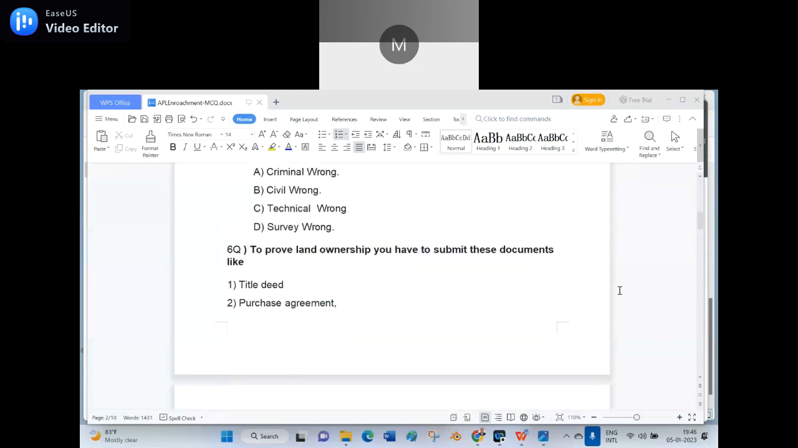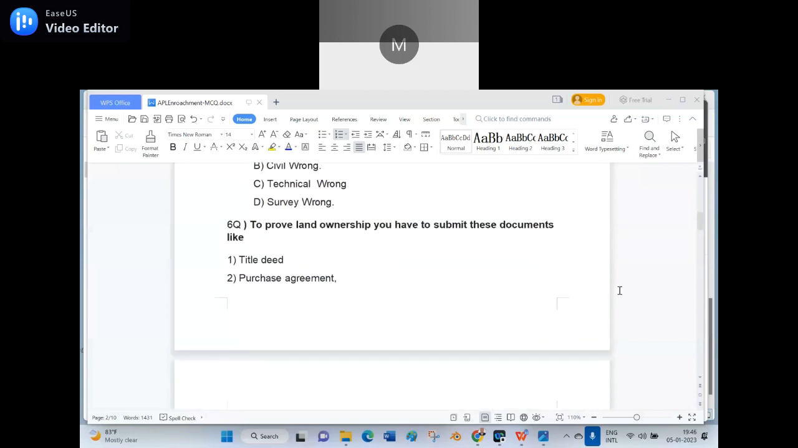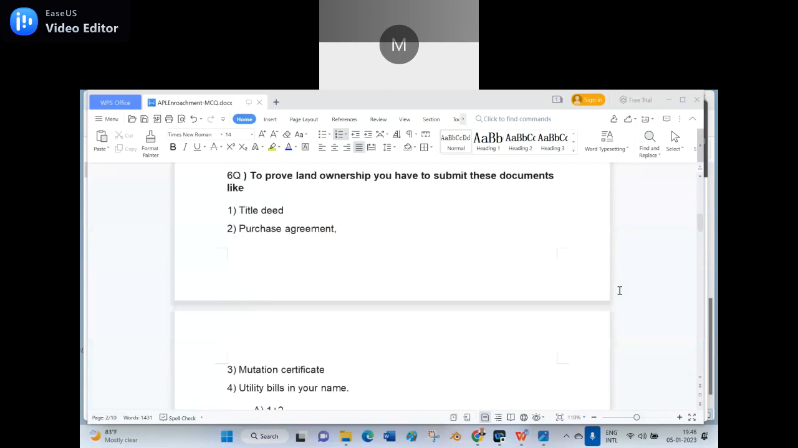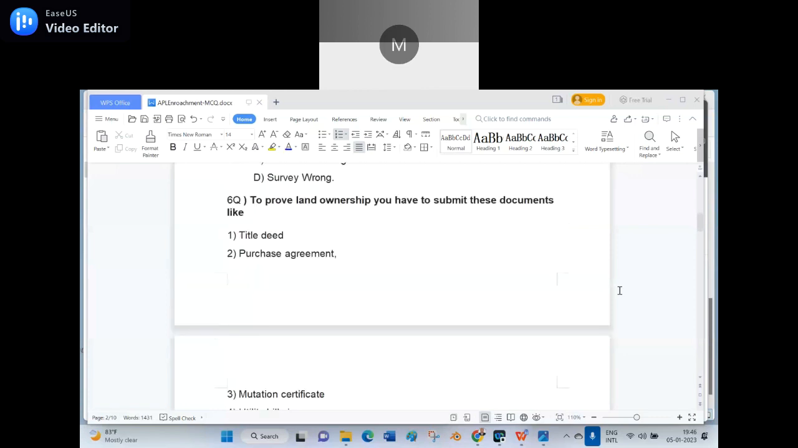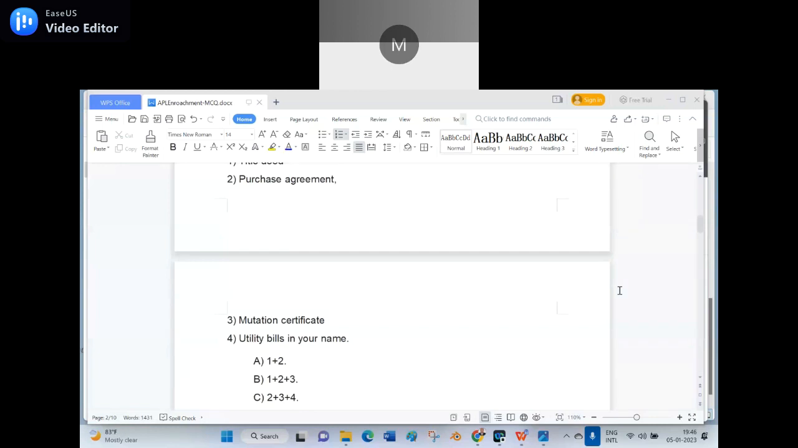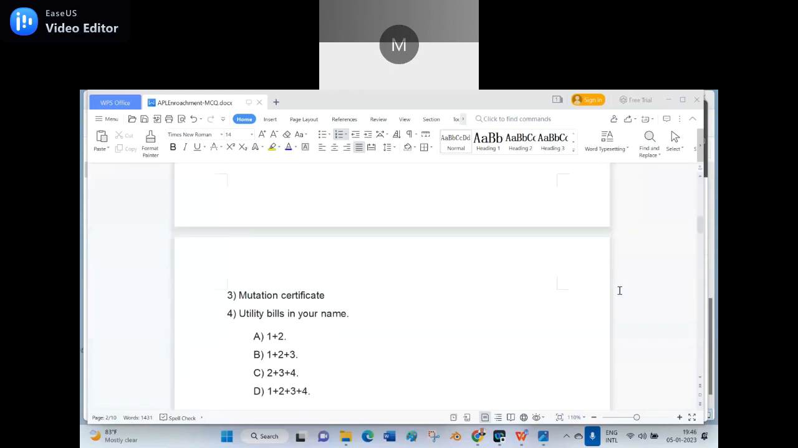The sixth question. To prove land ownership, you have to submit these documents: number 1, title deed; number 2, purchase agreement; number 3, mutation certificate; number 4, utility bills in your name. The options given are A, 1 plus 2; B, 1 plus 2 plus 3; C, 2 plus 3 plus 4; D, 1 plus 2 plus 3 plus 4.